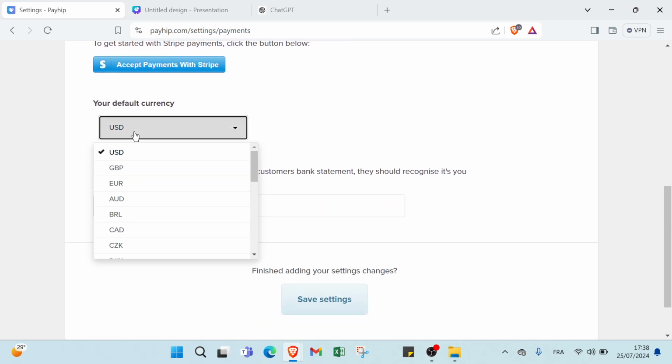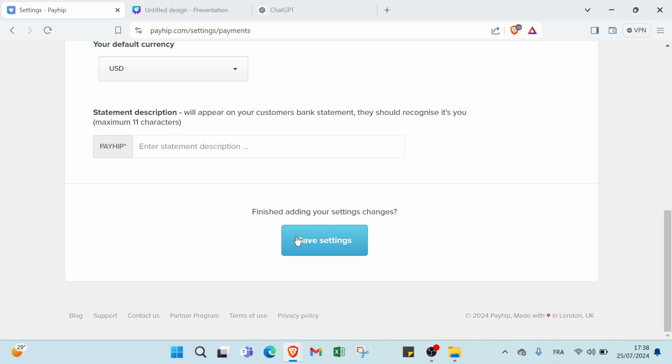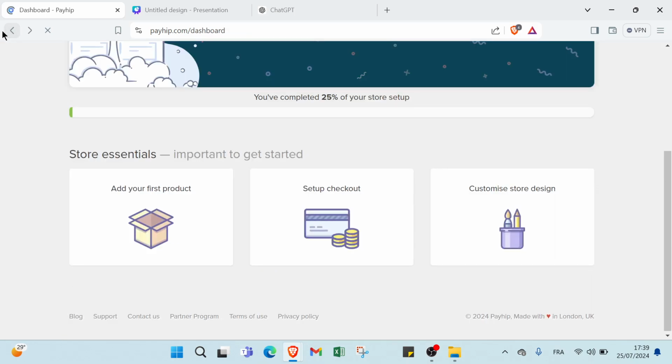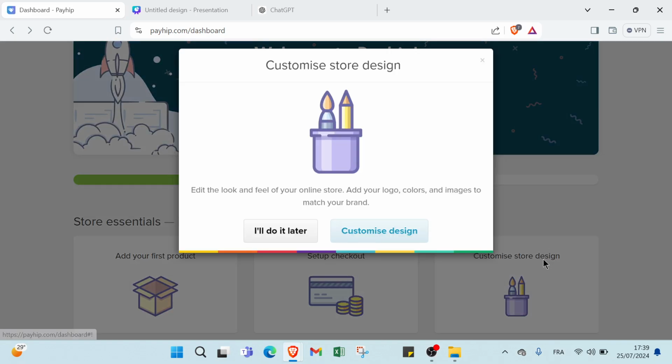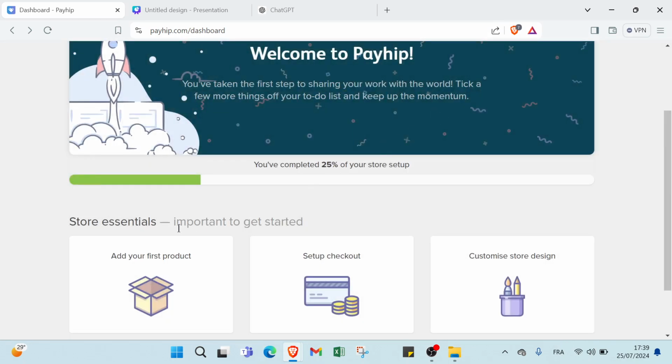Then we have here default currency. You can choose the one you want, as you can see. Then we have here under statement description, copy on your customers' bank statement, they should recognize it's you. Then the last thing is click over save settings. So let's come back. The last one is customize store design. So you have to choose your design, right, and just make your own design. So this is it for how to get started.